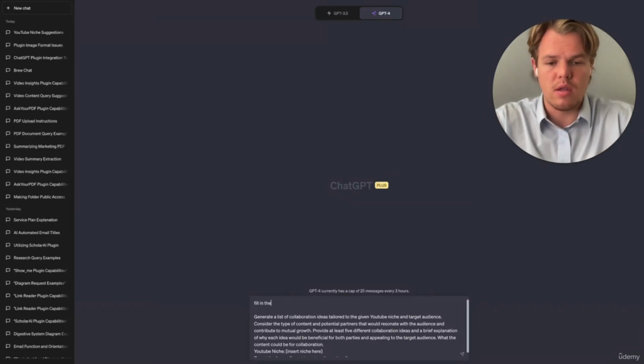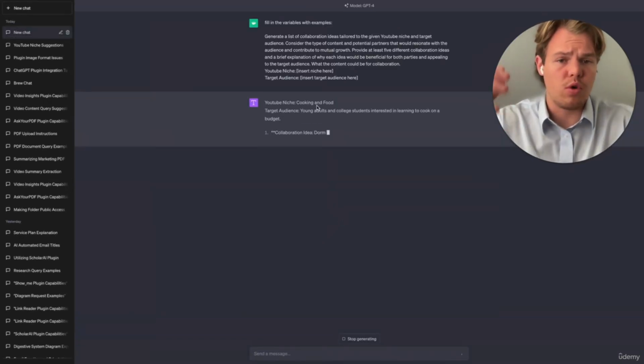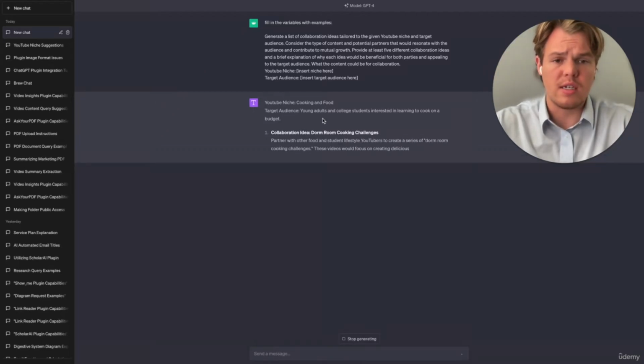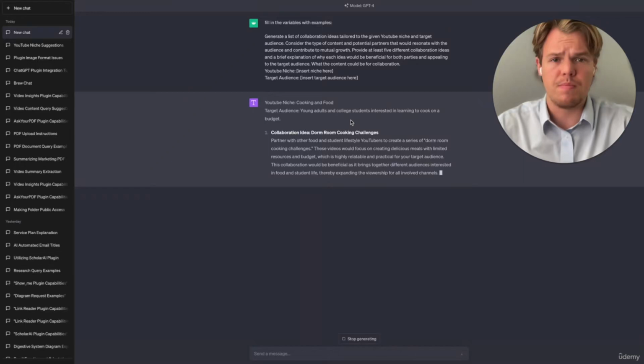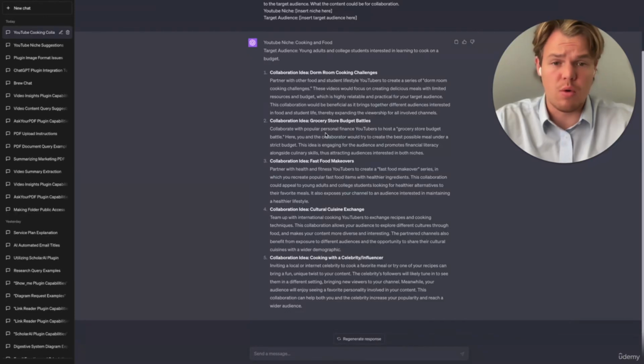Fill in the variables with examples, semicolon, and then from here, it will identify, okay, we're doing the niche of cooking and food, the target audience of young adults and college students interested in learning to cook on a budget. For this niche, we got 5 different suggestions: dorm room cooking challenges, grocery store budget battles, fast food makeovers, cultural cuisine exchange, and cooking with a celebrity or influencer.